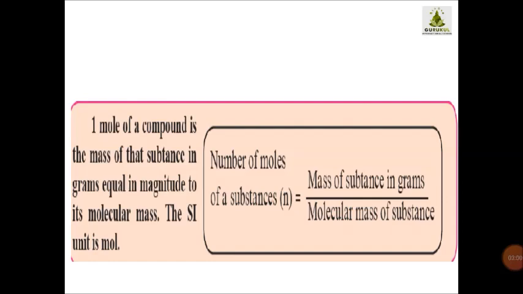Once again I am repeating. The mass of the substance in grams divided by the molecular mass of that substance is equal to the number of moles of that substance. That is, how many grams the substance is. Suppose I have a substance which is 5 gram and its molecular mass is 10. So my number of moles will be 5 divided by 10. Now I hope your concept is clear.